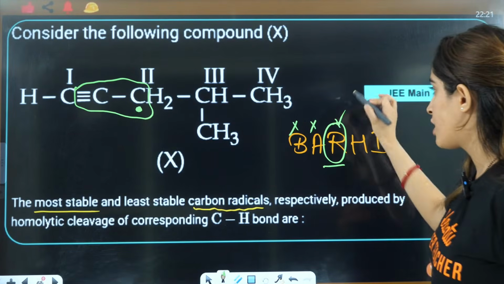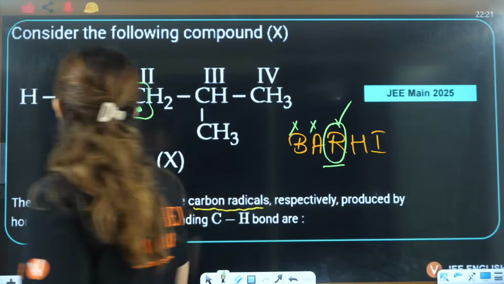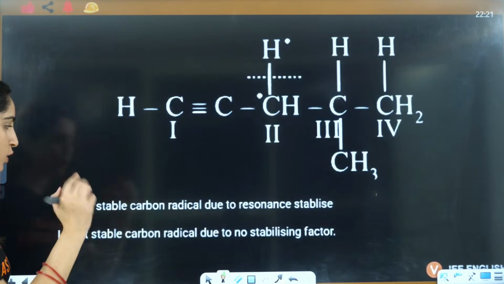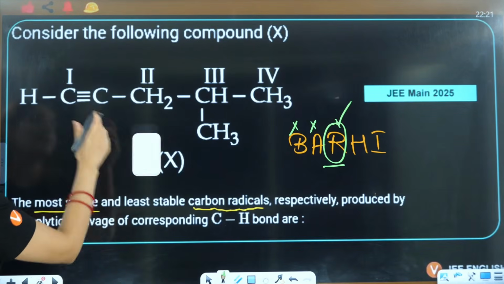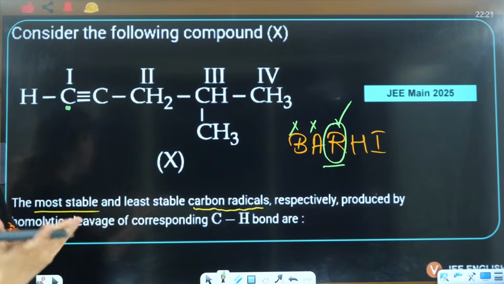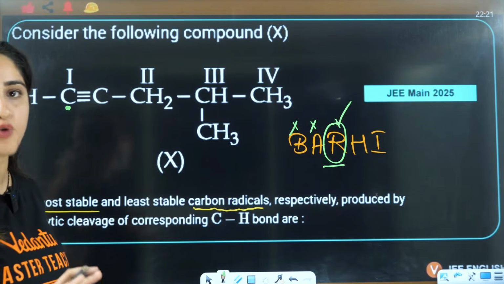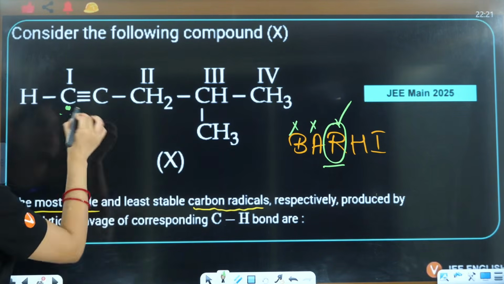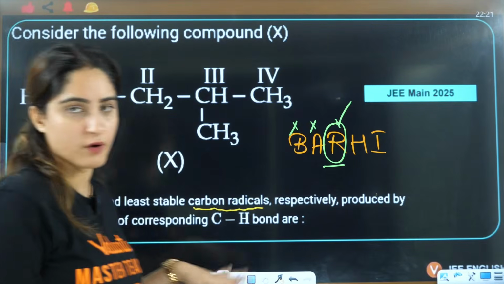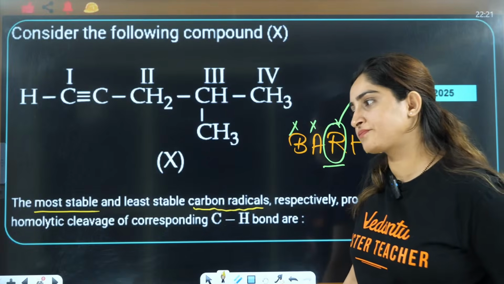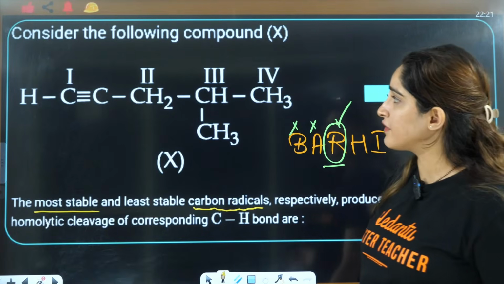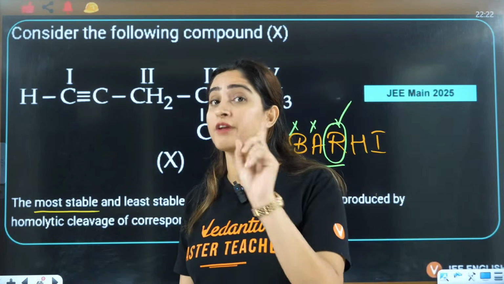So resonance is more stable, right? Definitely yes. So that means second is more stable. Yes, that is true, second is more stable because of resonance, and first is least stable because a free radical or carbocation on a multiple bond is not stable, right? So this is least stable. Understood? So the answer will be second is more stable based on resonance.